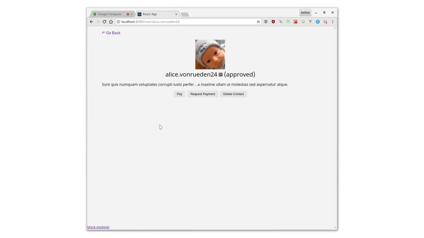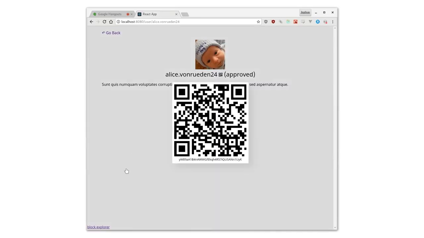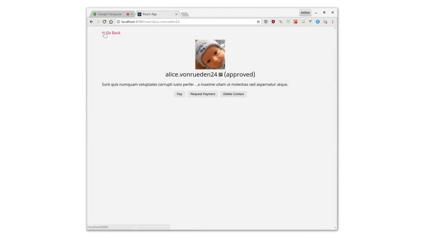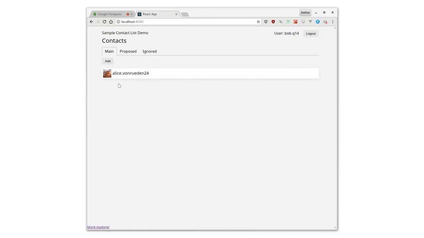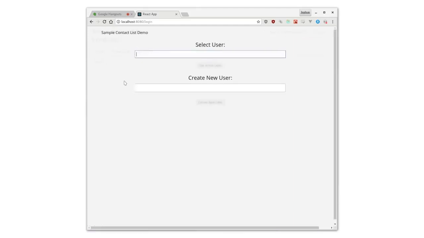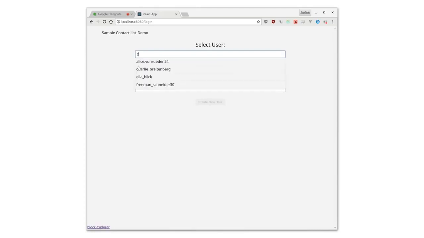And those public key addresses that he's paying to are specific to him. And Alice will be able to tell that his payments came from him. We're going to build functionality for paying and requesting payments so that you won't have to deal with the addresses. So that's the basic functionality of the demo. We can log in as somebody else.